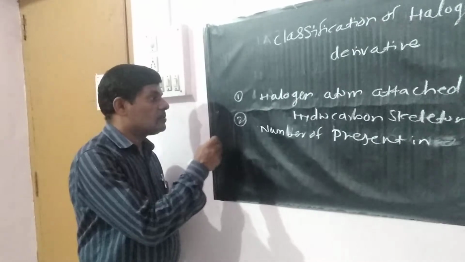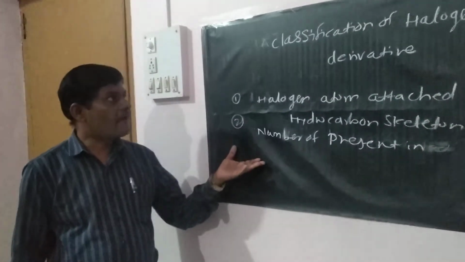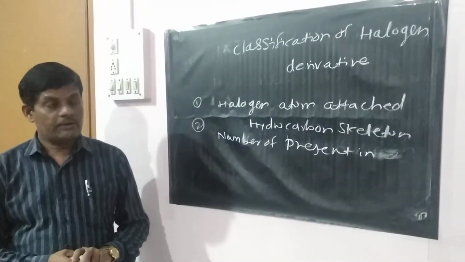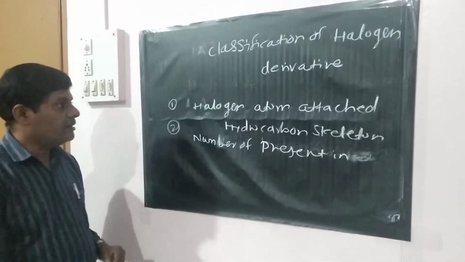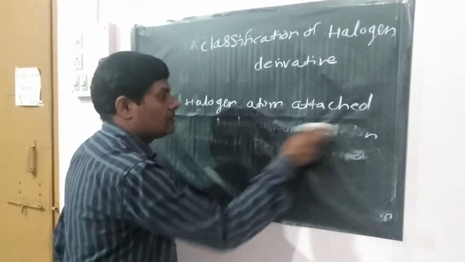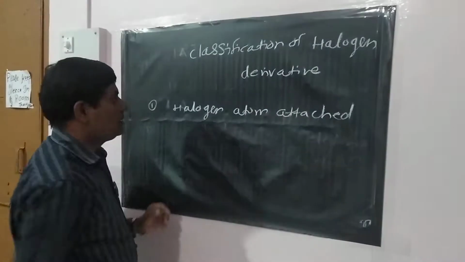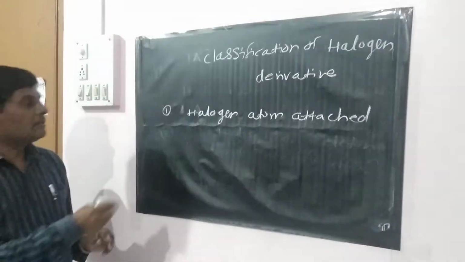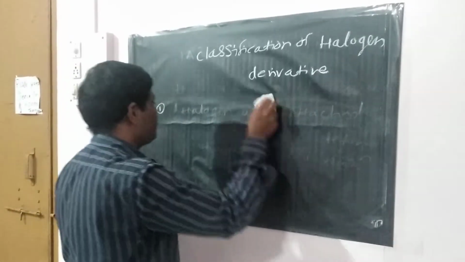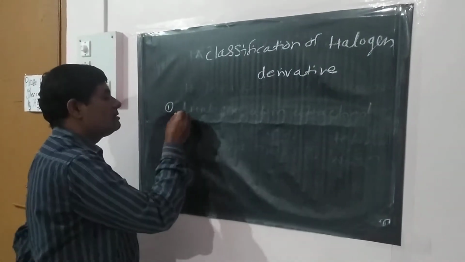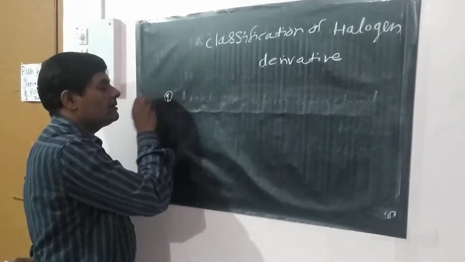In this way, we can classify halogen derivatives in two ways. Now, the first type of classification is by the hydrocarbon skeleton.